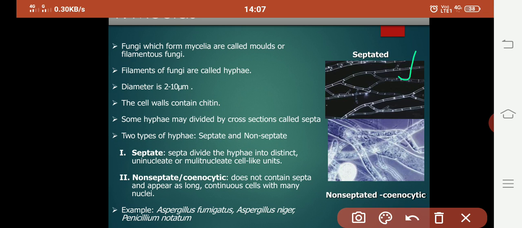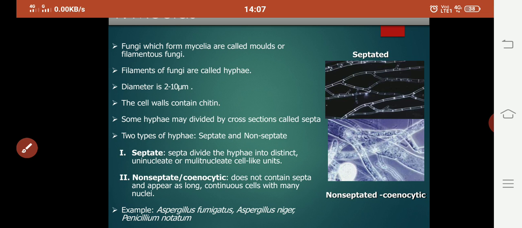This diagram is showing septate hyphae. If you can see, these white colored structures are present in the hyphae, which divide the hyphae into various small compartments. And here this non-septate hyphae has no compartment present. So this is the example of non-septate hyphae.